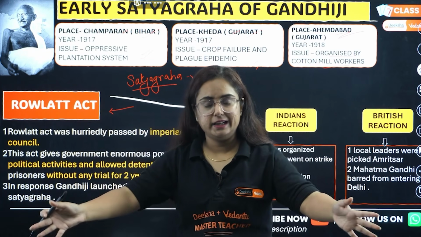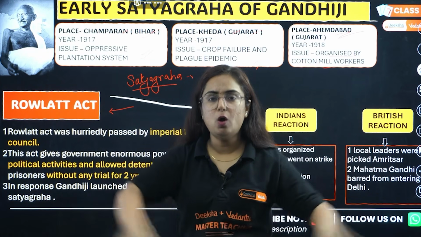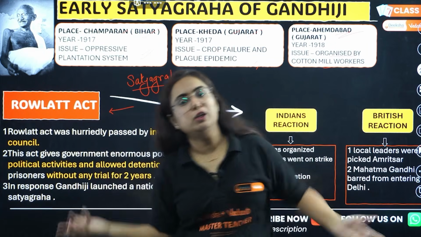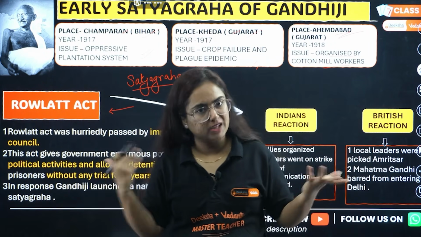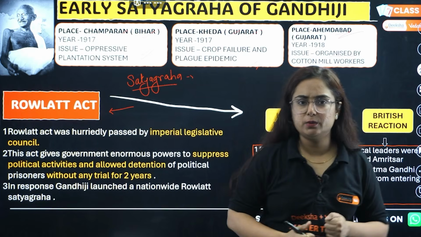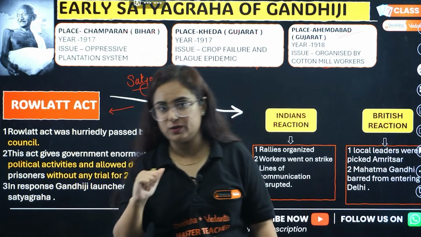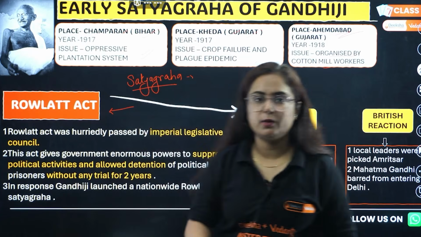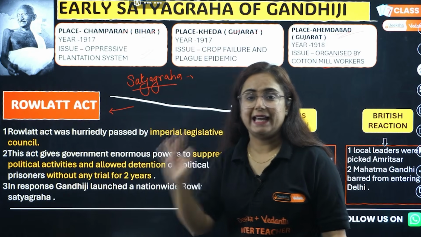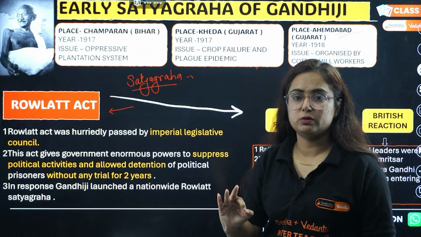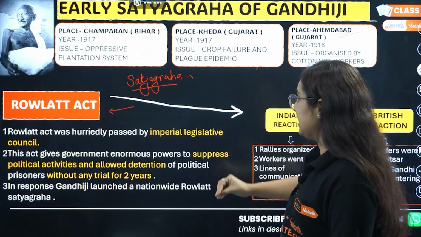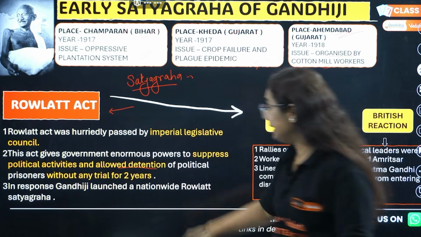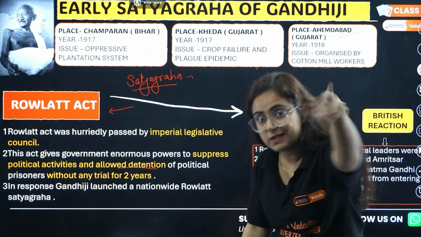Congress was divided, and now what is happening? No movement, no organization is being done. Now what happened? Then revolutionaries will be born. Yes, so many revolutionary activities were going on, and here comes the twist where Britishers decided to suppress those activities by this act. They said that anyone, pay attention to that, anyone we can arrest to suppress these political activities, allow them detention for 2 years without any trial.